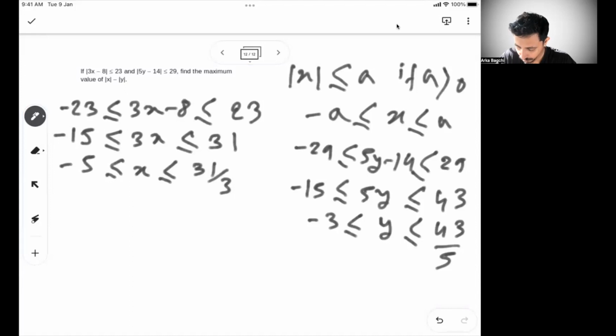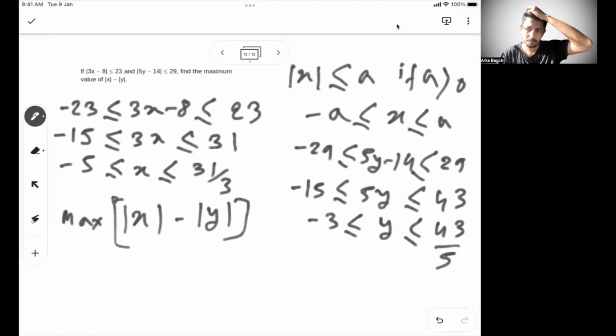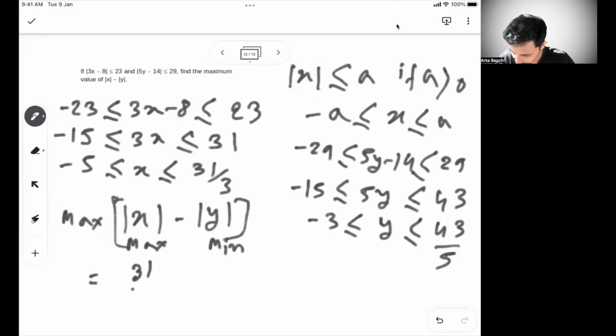Now what they asked is the maximum value of mod x minus mod y. For the maximum of mod x minus mod y, mod x has to be maximum and mod y has to be minimum, and only then is the difference maximum possible. So mod x maximum possible is 31 by 3. Mod x maximum value is what? 31 by 3. So this is 31 by 3.